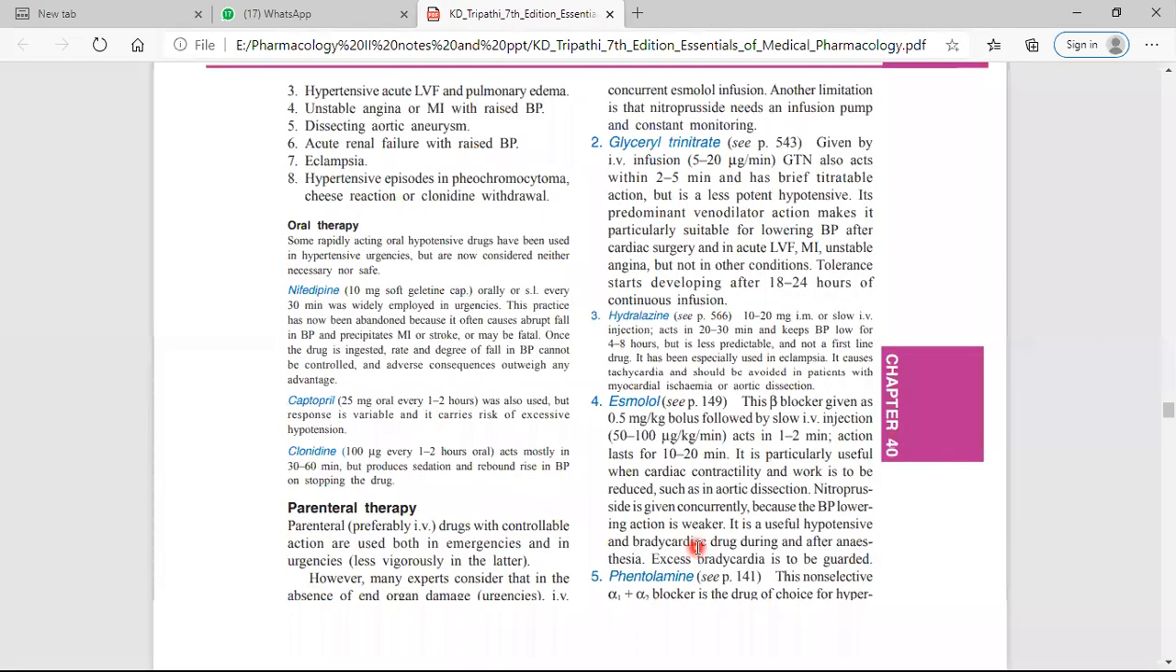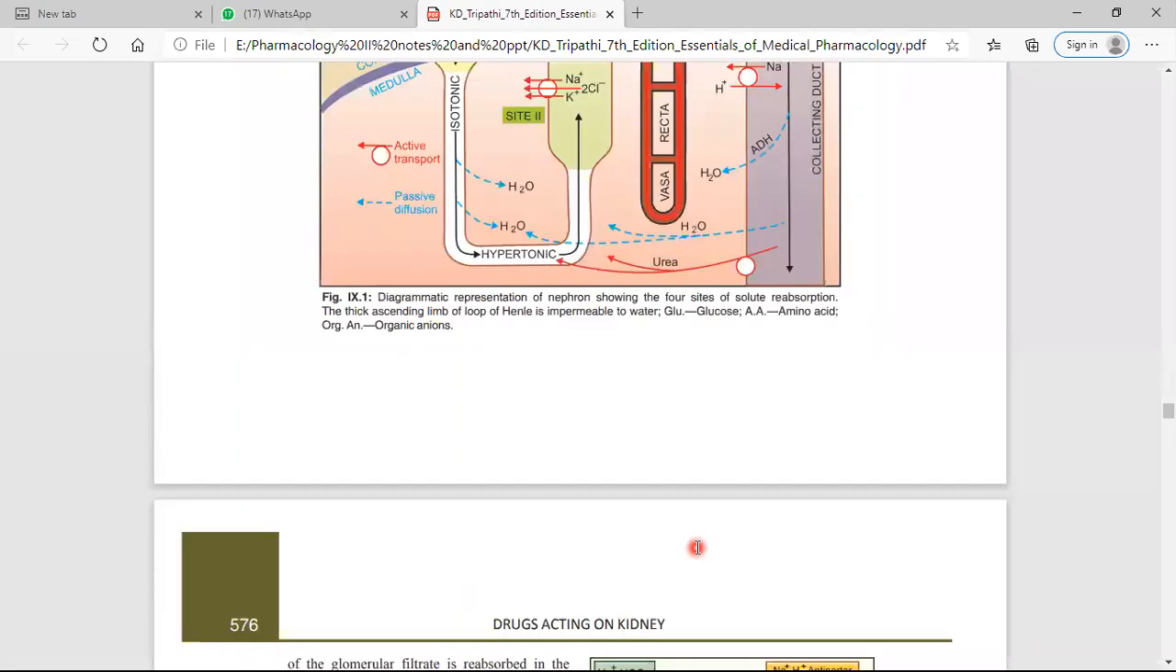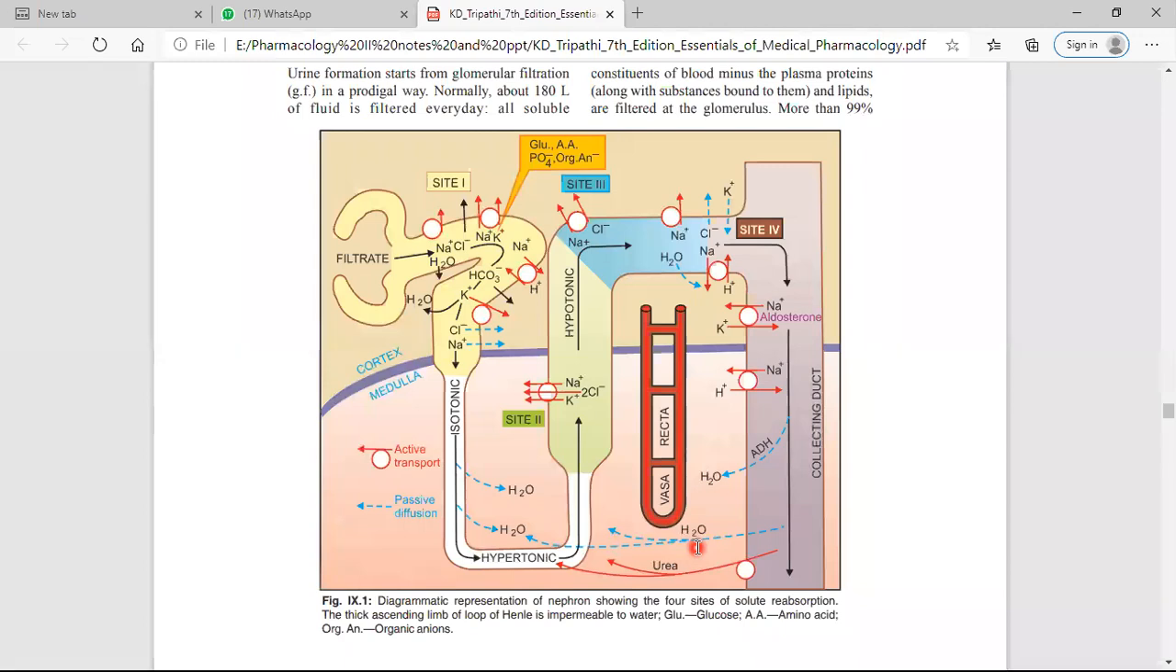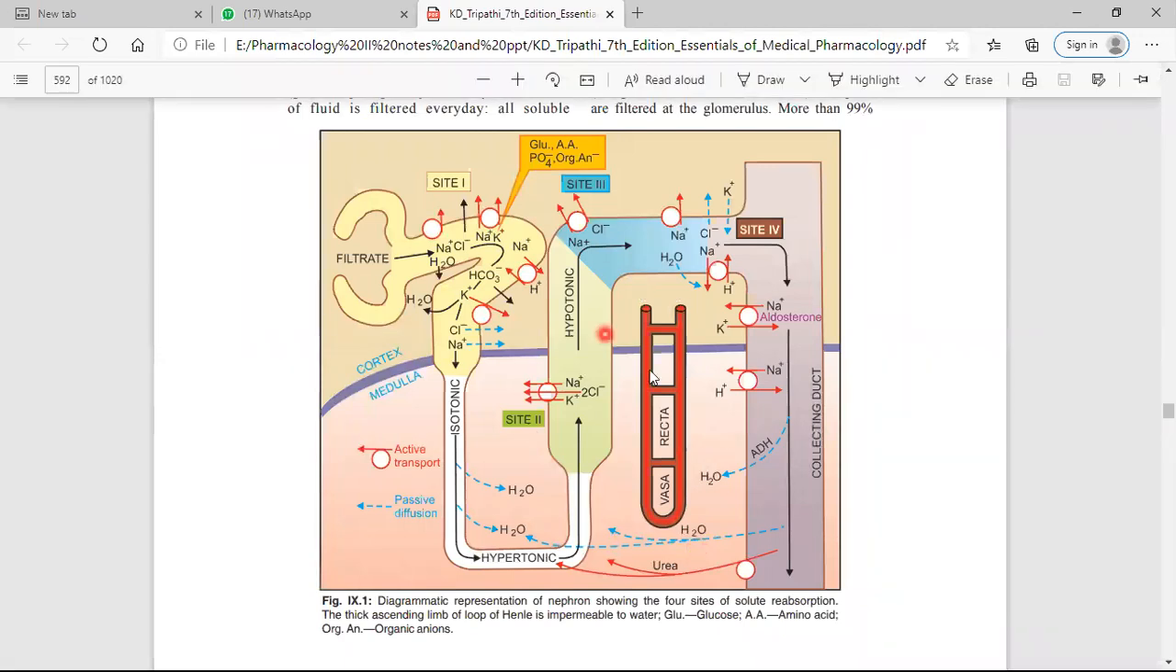Again, you have to go through the diagram. The high efficacy diuretic, called a loop diuretic, acts on this site. You must understand this general diagram of the nephron. This is the glomerular filtrate. This is the PCT, proximal convoluted tubule. This is the distal convoluted tubule. This is the collecting duct. This is the descending loop of Henle, and this is the ascending loop of Henle.